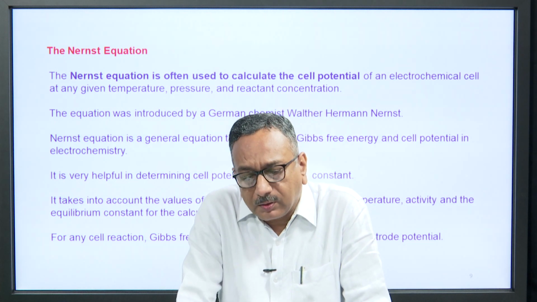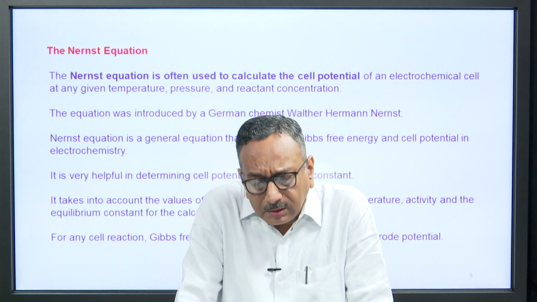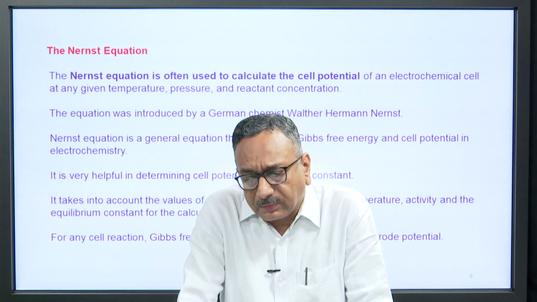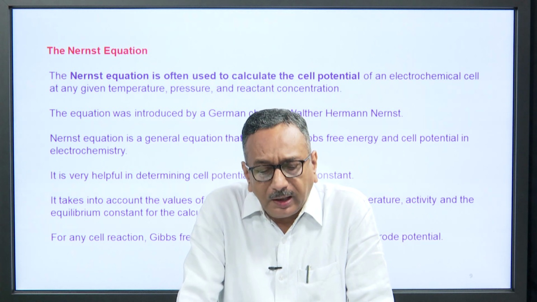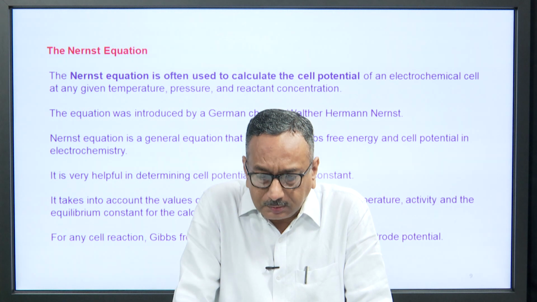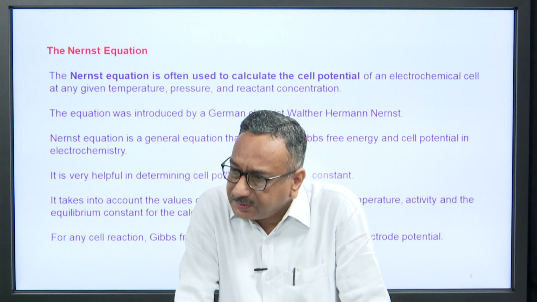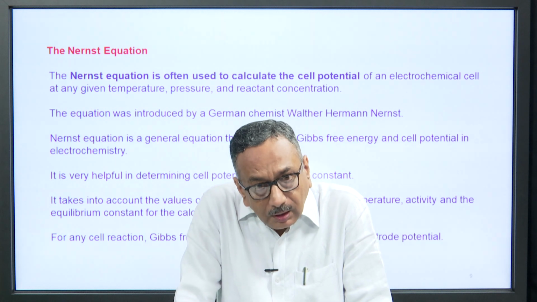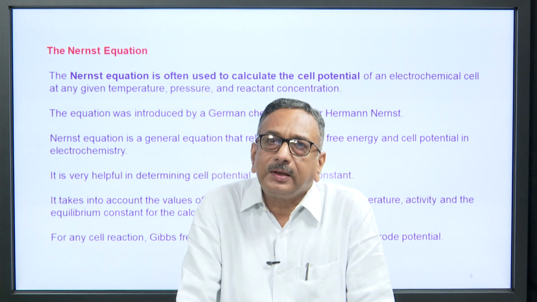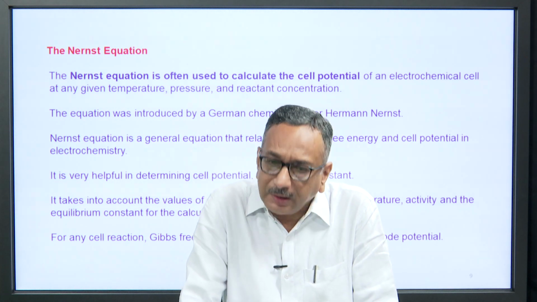It takes into account the values of standard electrode potential E0, temperature, activity and the equilibrium constant for the calculation of cell potential. Here we use the term activity in place of molar concentration, because for electrolytes activity and molar concentrations are not always equal.